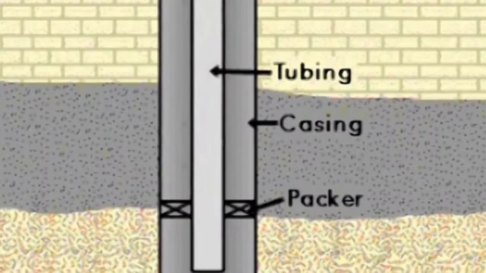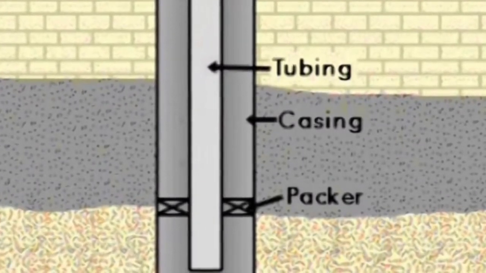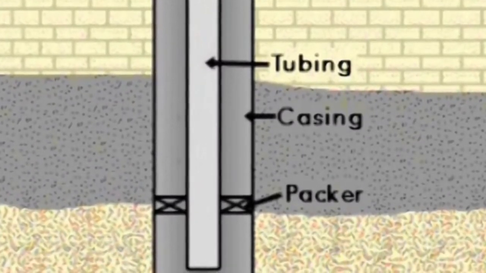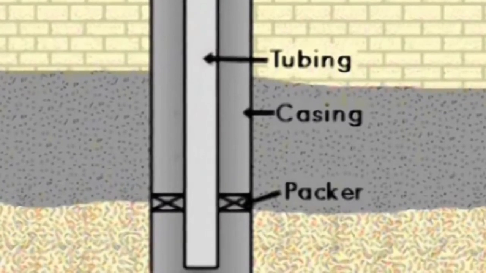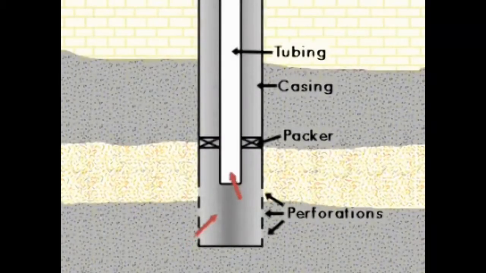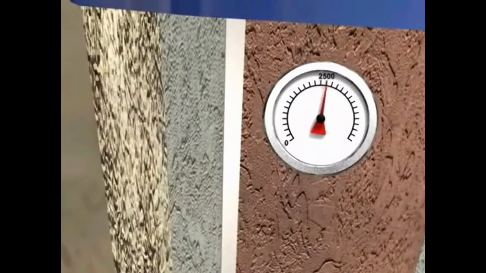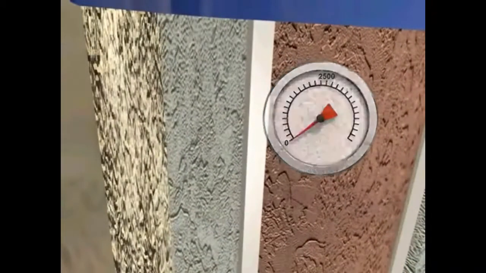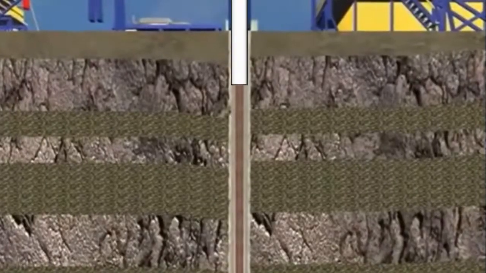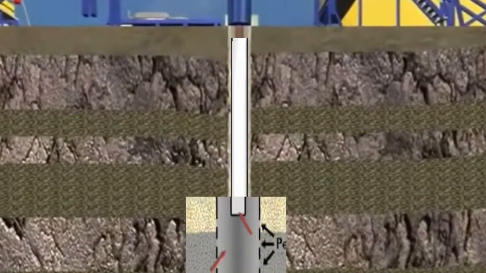In preparing the well for production, smaller diameter pipe called tubing is installed down the casing with a packer at the bottom. Let me point out here that the permanent casing is rarely used as a conduit to get oil and gas to the surface. Remember, its main function, along with the annulus, is to seal the wellbore and keep it sealed. Instead, smaller tubing installed through the casing is used to bring the fluids to the surface.